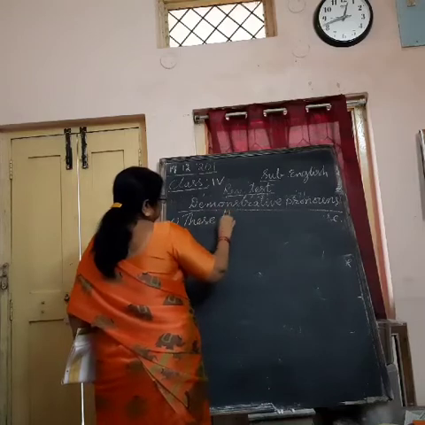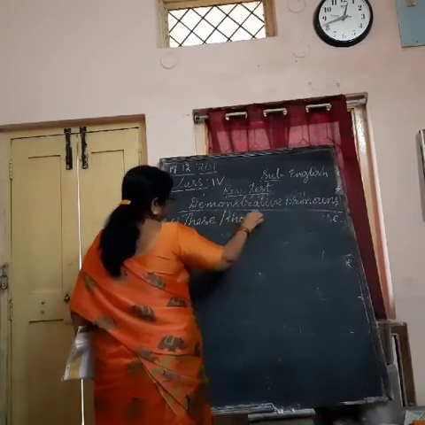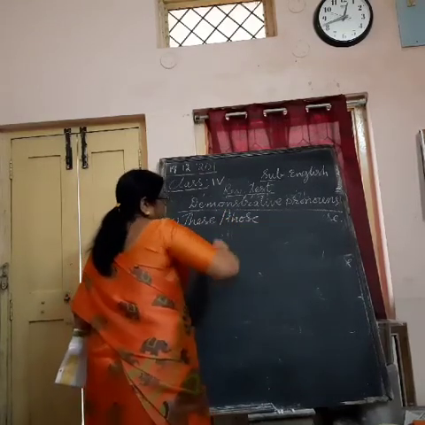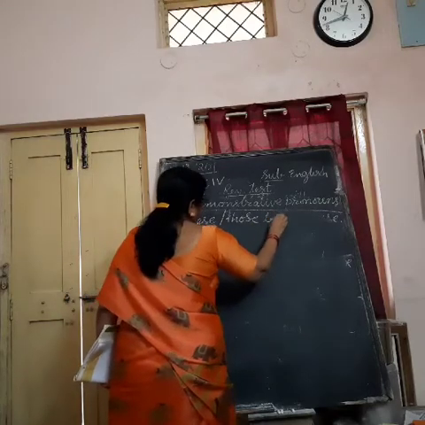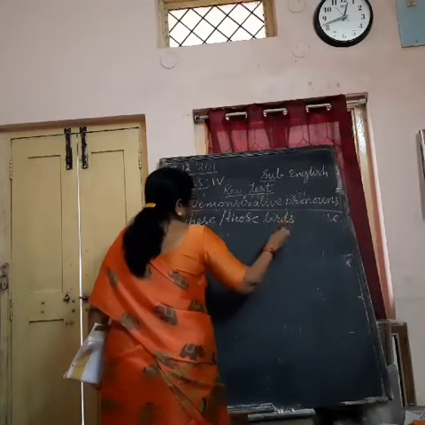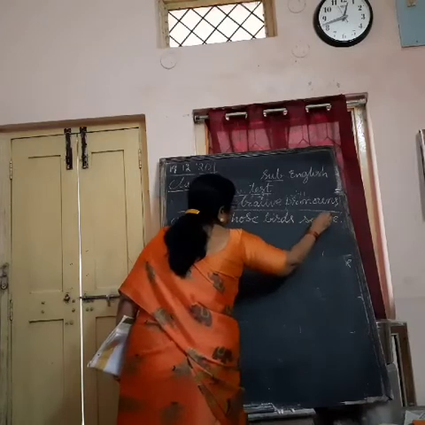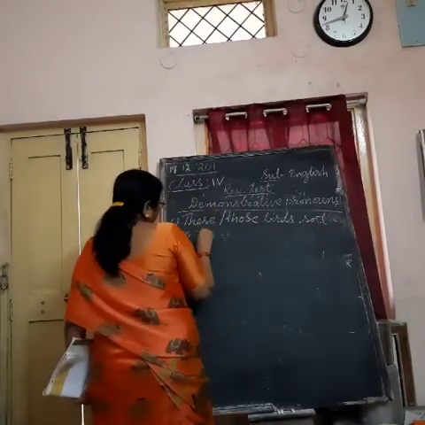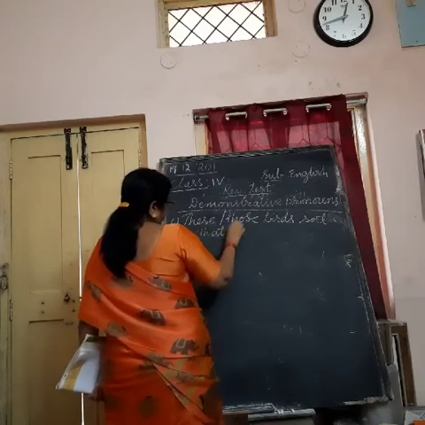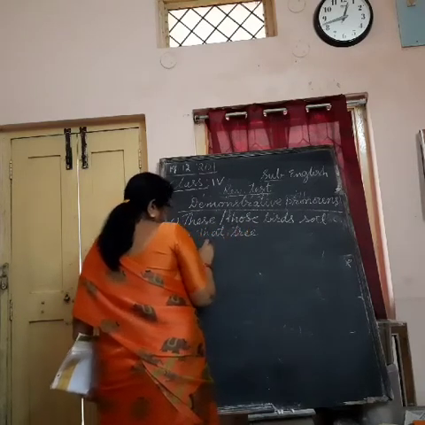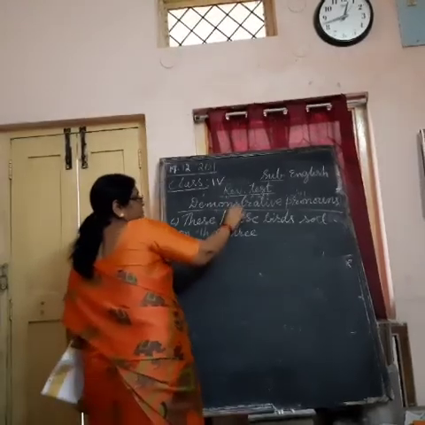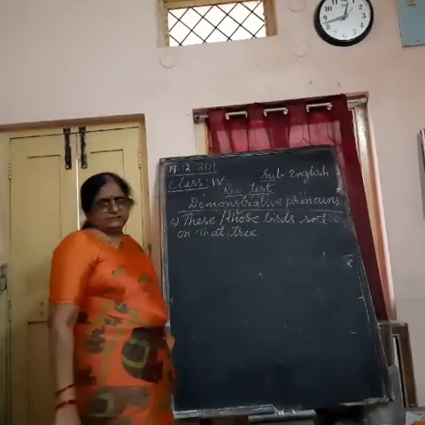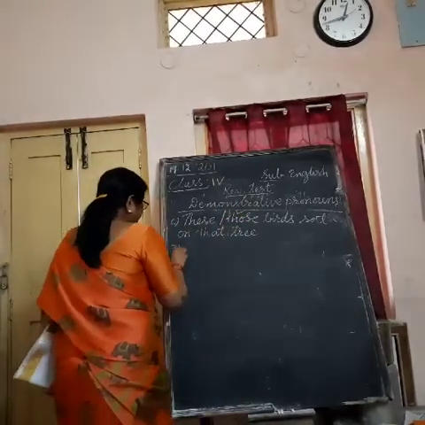These or those birds sat on that tree. Here I am using that, means we should use those only, not these. Okay. Next.